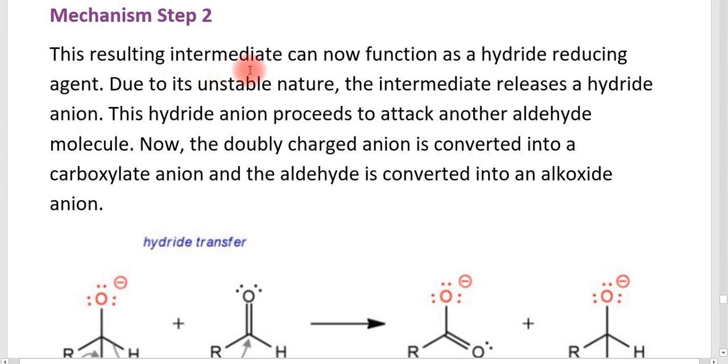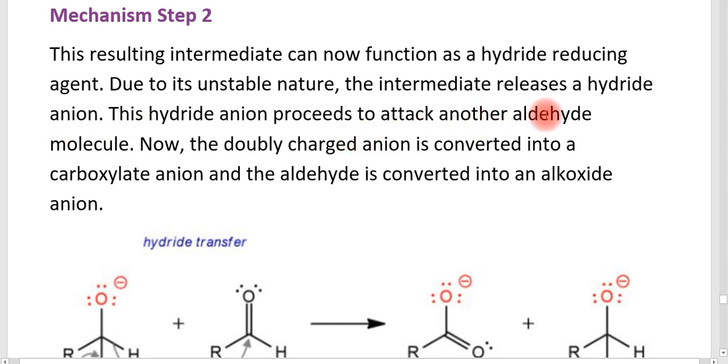The resulting intermediate, the one already formed in step 1, can now function as a hydride reducing agent. That dianion is a hydride reducing agent. Due to its unstable nature, the intermediate releases a hydride anion. This hydride anion proceeds to attack another aldehyde molecule.